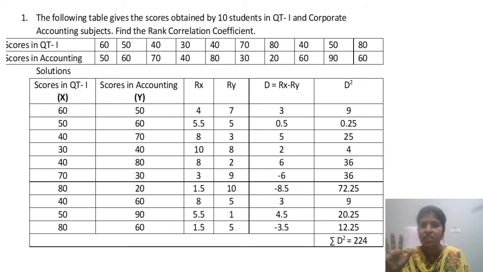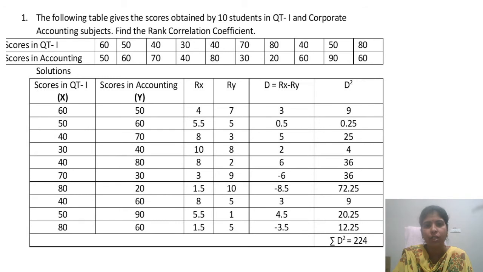Wherever there is a number which is repeated 3 times, 3 times we have repeated 5, 5, 5, because 4, 5, 6 divided by 3 is nothing but 5. Okay. Next, after that, next highest is the 7th, that is 50.